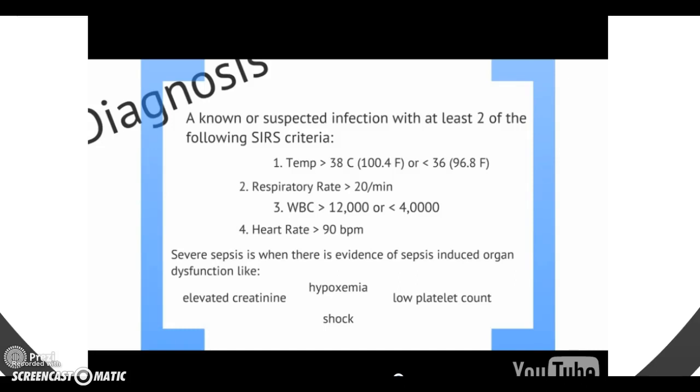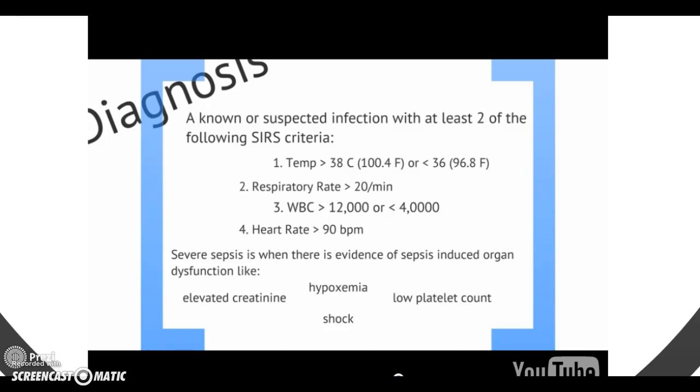Severe sepsis is classified when there is evidence of sepsis-induced organ dysfunction, such as acute kidney injury, hypoxemia, or a low platelet count. When a patient develops shock or hypotension during sepsis, this is called septic shock.